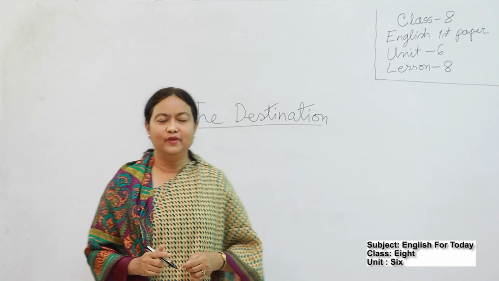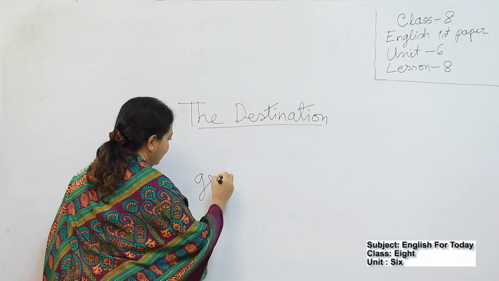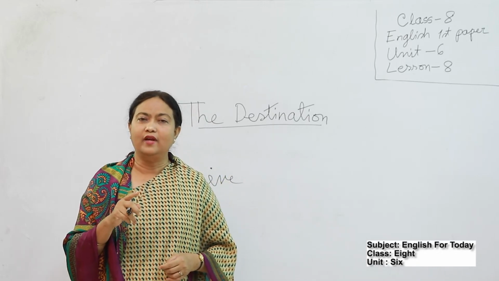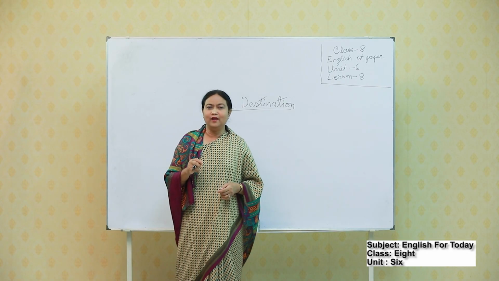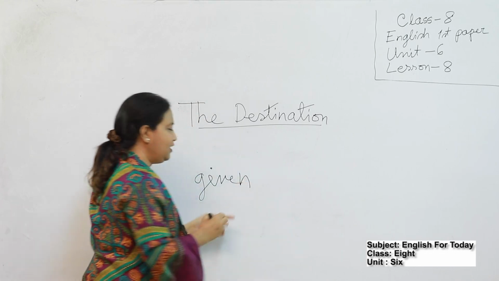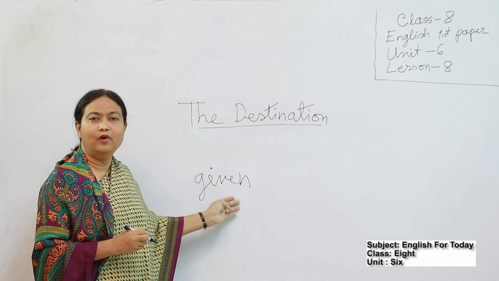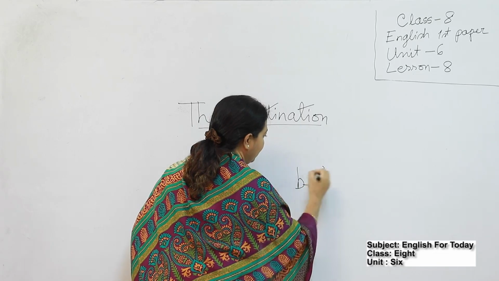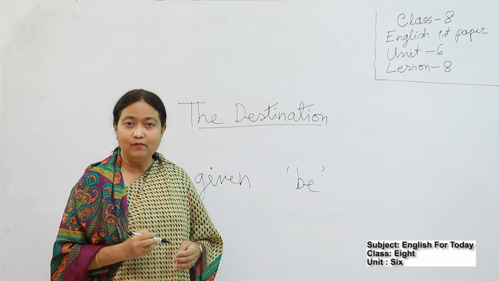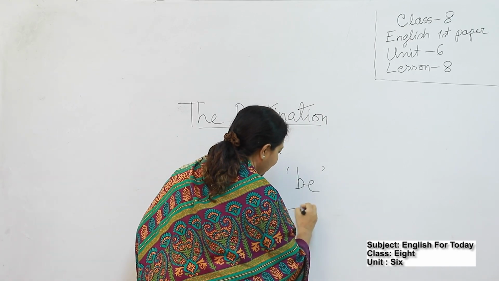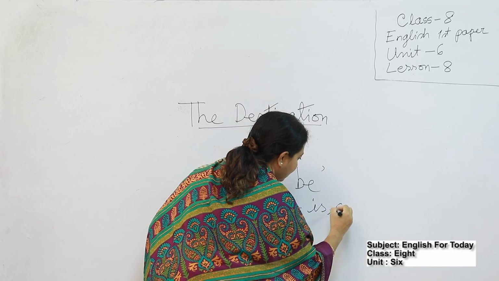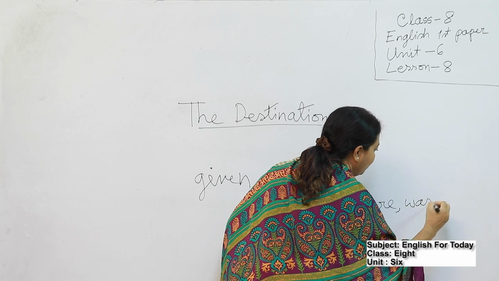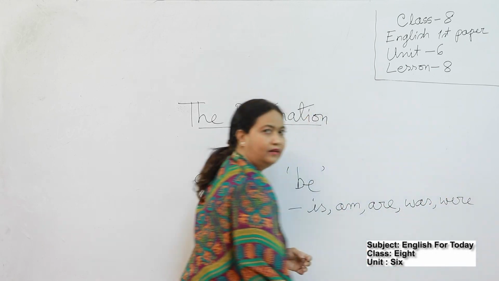Suppose there is a verb give, but according to the situation, you have to write given. Then you have to change the verb to given. It is the past participle form of give. I can write another verb, be. Be means you already know is, am, are, was, were.